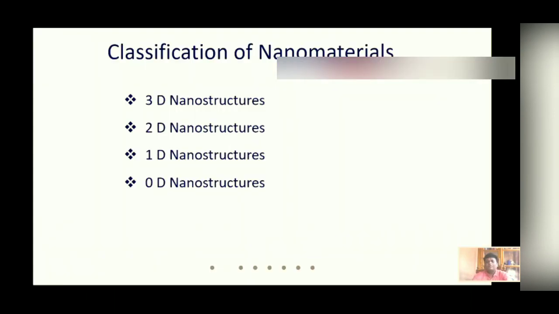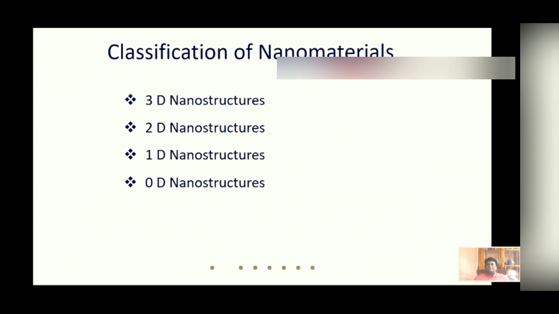Now, we shall discuss the classification of nanomaterials, which is very important. So far we have discussed varieties of nanomaterials. Let us categorize these nanomaterials into 4 categories. The first one is 3-dimensional nanostructure.